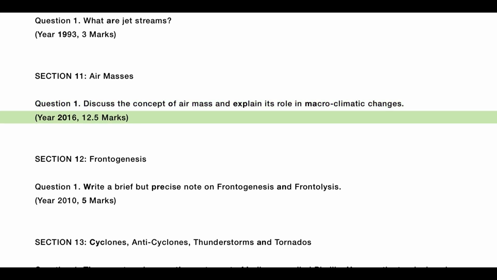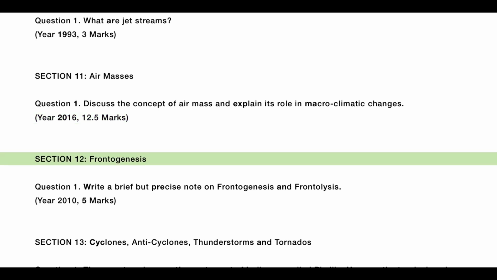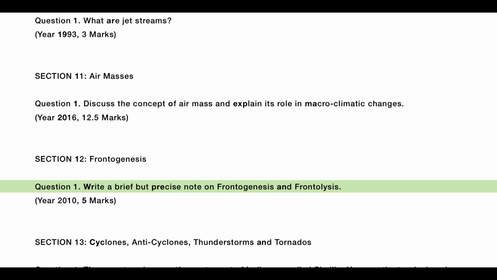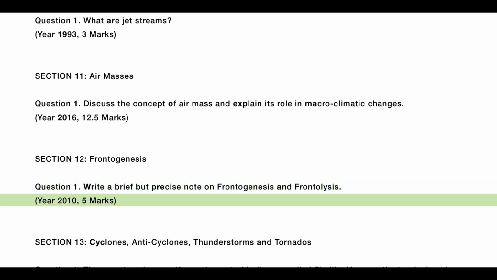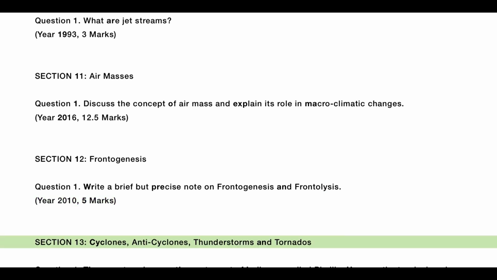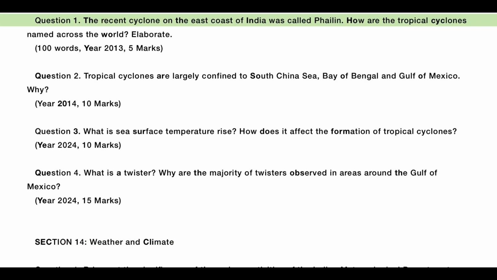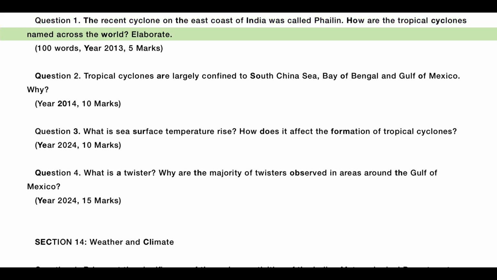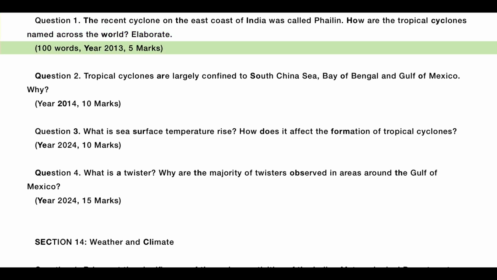Year 2016, 12.5 marks. Section 12, fermentagenesis. Question 1. Write a brief but precise note on fermentagenesis and fermentalysis. Year 2010, 5 marks. Section 13, cyclones, anticyclones, thunderstorms and tornadoes. Question 1. The recent cyclone on the east coast of India was called Phelan. How are the tropical cyclones named across the world? Elaborate. 100 words.